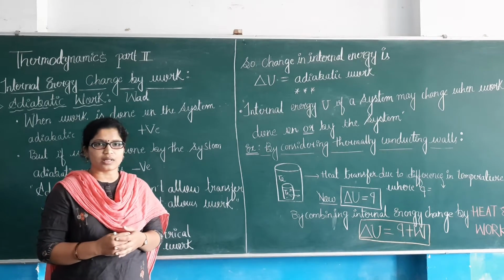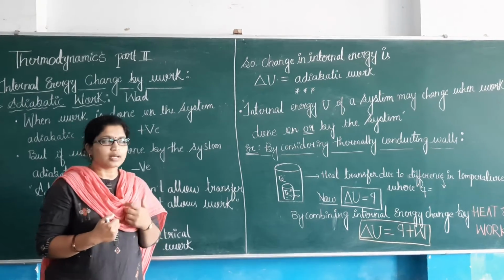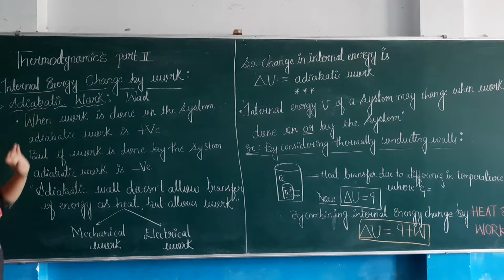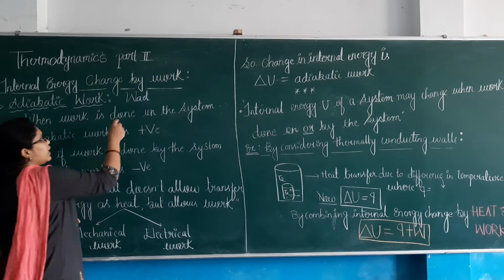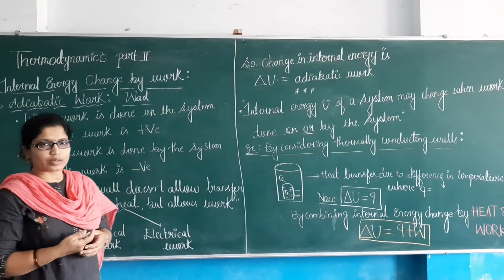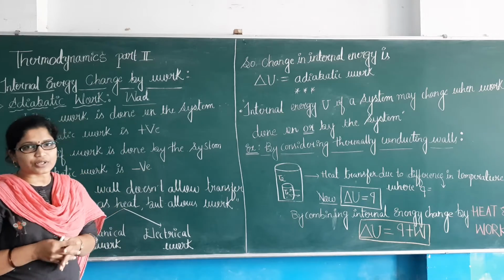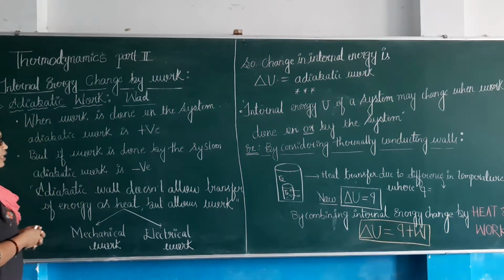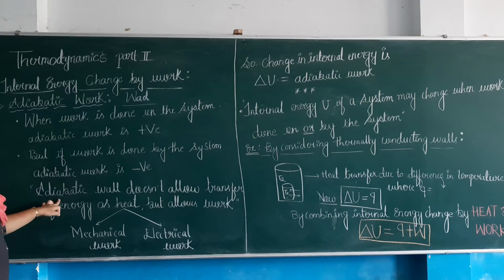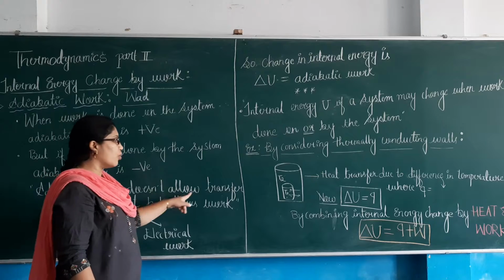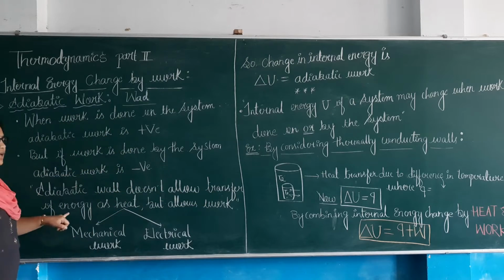Why am I saying all these things? Why do we need to understand? See, it is necessary to understand that whenever we perform work, particularly in the case of an adiabatic system or adiabatic process, or an adiabatic condition we have kept. What do you mean by adiabatic condition? An adiabatic condition or adiabatic wall will not allow transfer of energy.